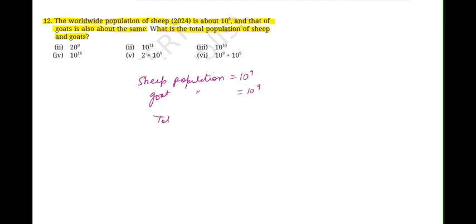Total population करने के लिए हमें क्या करना होगा? Total population will be the population of the sheep plus population of goat. तो आप दोनों को add कर दो. 10 to the power of 9 plus 10 to the power of 9. अब या तो आप इसे लिख सकते हो 2 into 10 to the power of 9, या फिर आप इसे 10 to the power of 9 plus 10 to the power of 9 भी लिख सकते हो, छोड़ सकते हो.